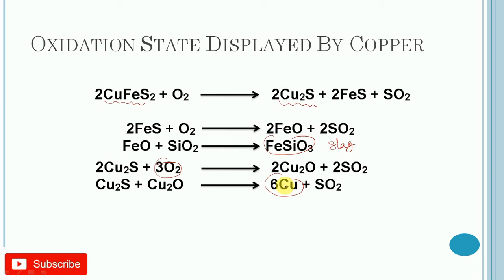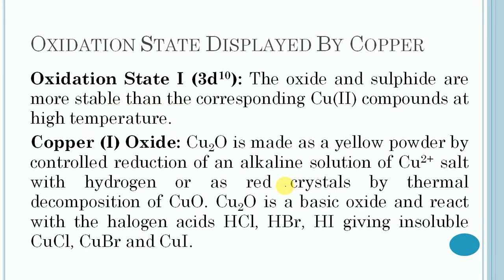So it is all about the methods of extraction of copper metal. Then come to the oxidation state.